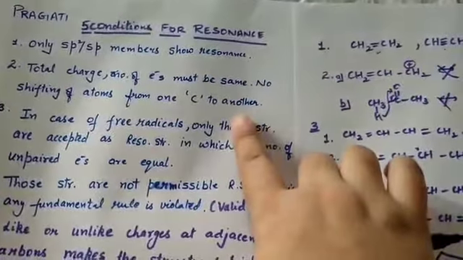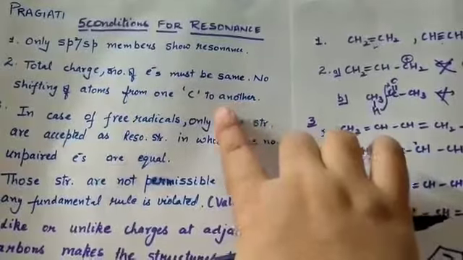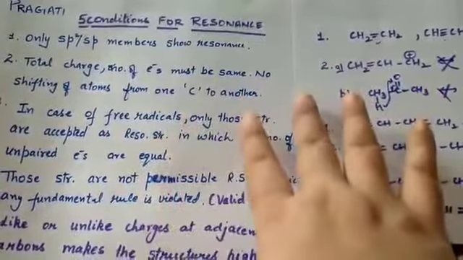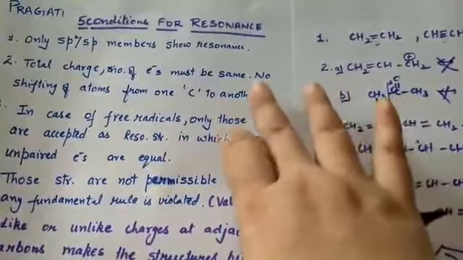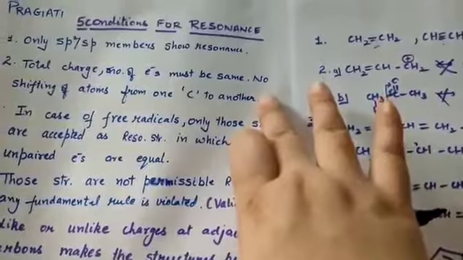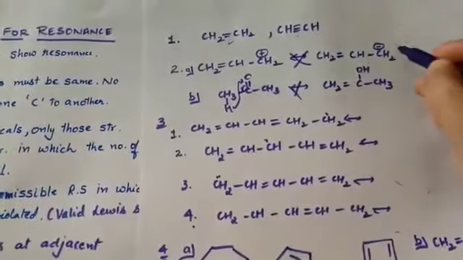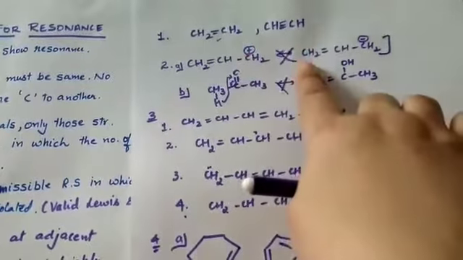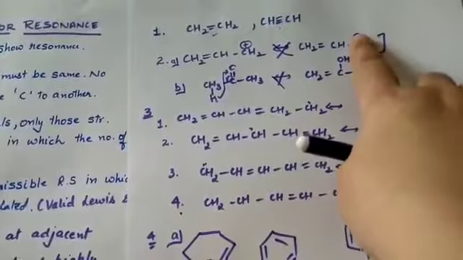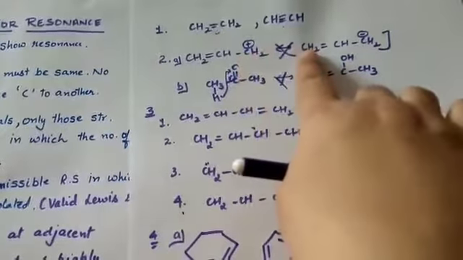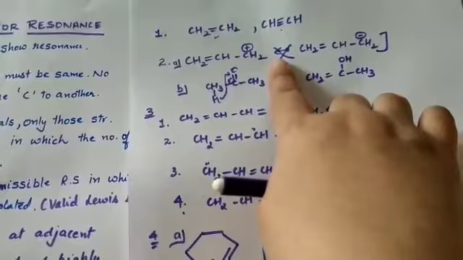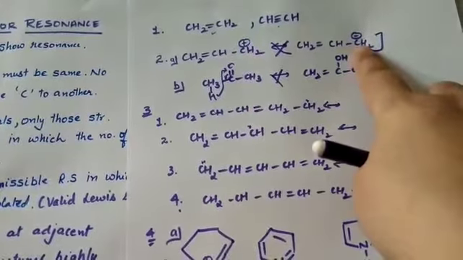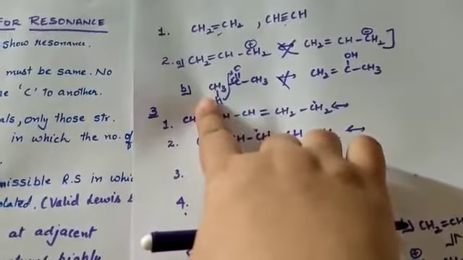Second rule, total charge and the number of electrons must be the same in all the resonating structures. And the second important point, there is no shifting of atoms from one carbon to another. Now what does it mean? It means if we see this example, CH2 double bond CH and CH2 plus charge, and CH2 double bond CH, CH2 minus charge. Are these two resonating structures? No, they are not resonating structures because here is the positive charge and in the other one it is the negative charge.